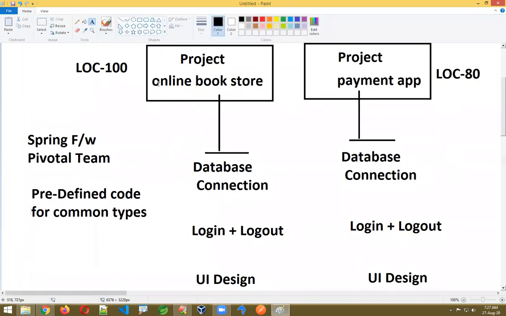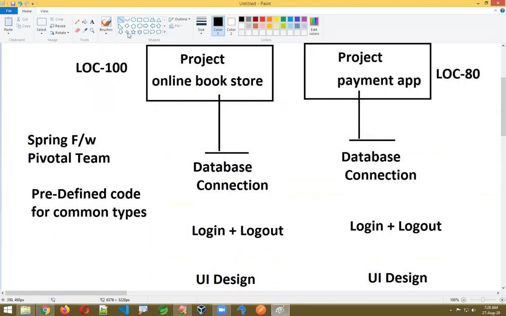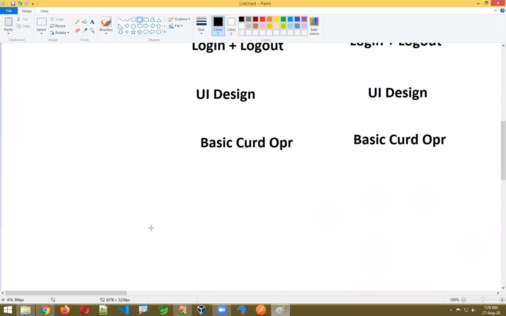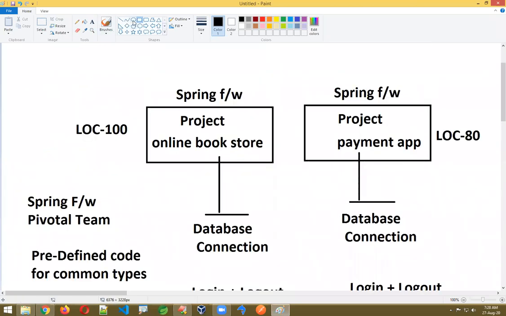Database connection is common, login and logout is common, basic operations are common, some UI designing is common here. So such common things are there, right? They are saying, okay, you don't write such common things here. Not only this, we'll have so many common jars, common servers, common setup. Such common things, why should the programmer write them? We will reduce your work.